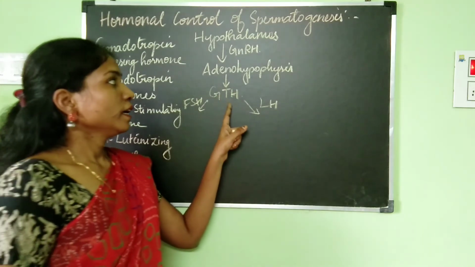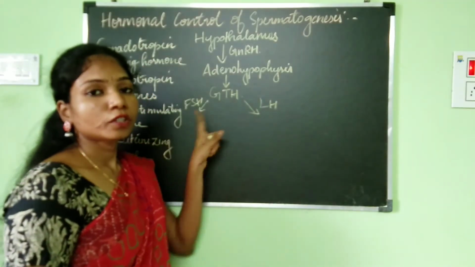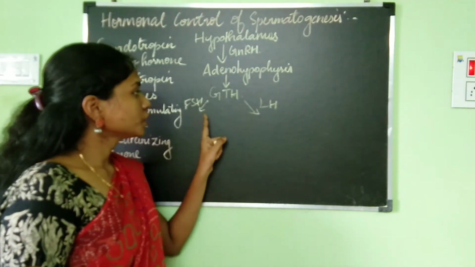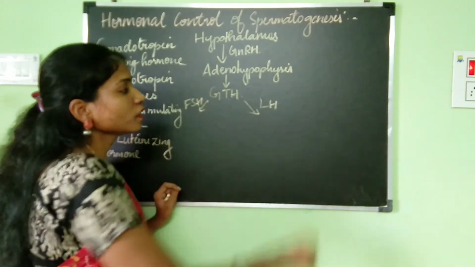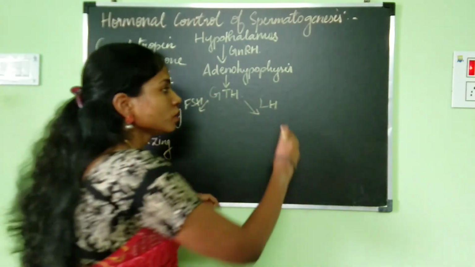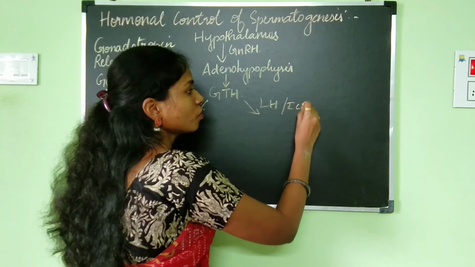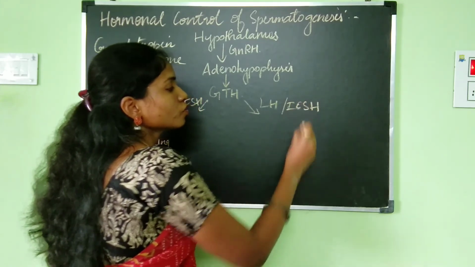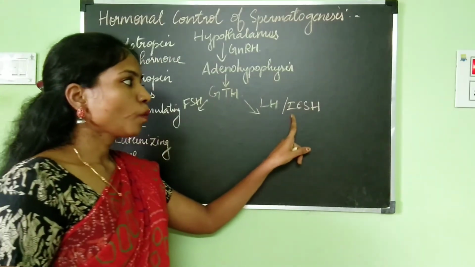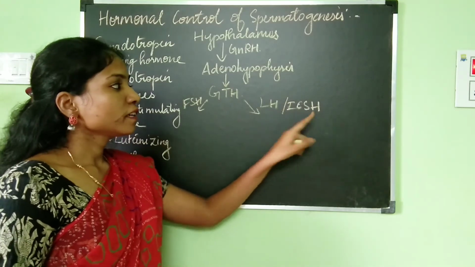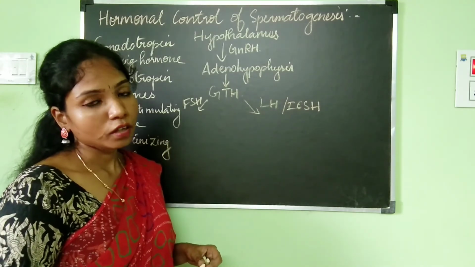So the GTH are the two hormones, follicle stimulating hormone and luteinizing hormone. Luteinizing hormone is also called ICSH. I've already told you in the previous video what ICSH is. ICSH is interstitial cell stimulating hormone.